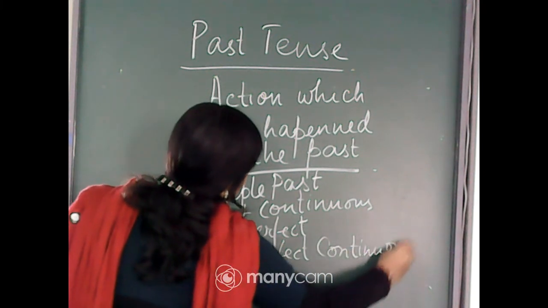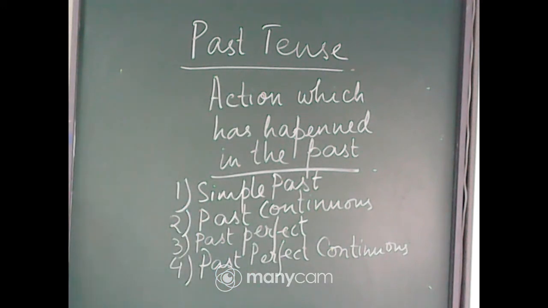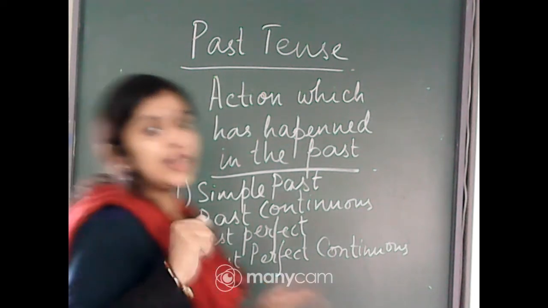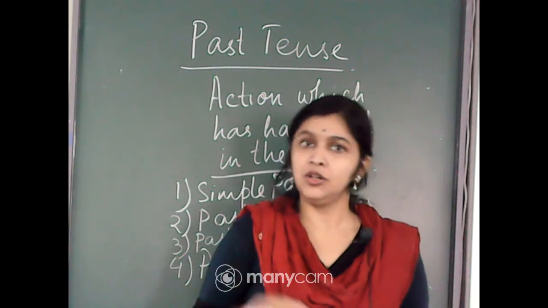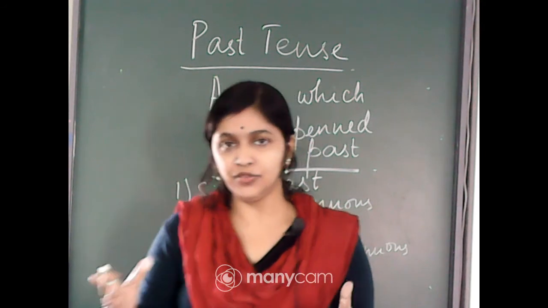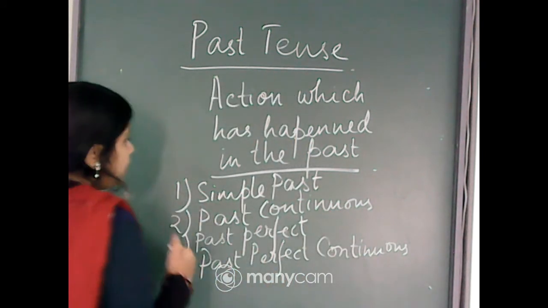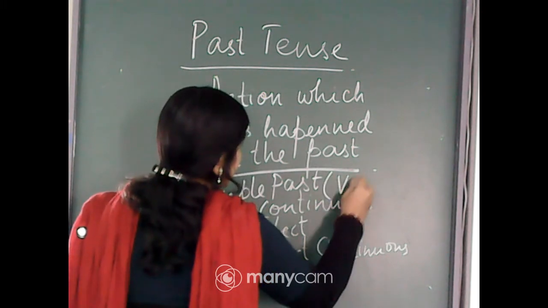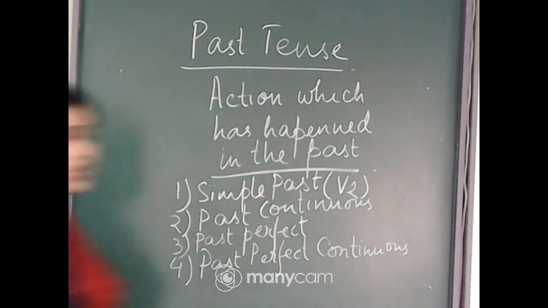So, simple past tense is used to denote an action which has occurred in the past. It is used for an action which has been completed in the past, or to express a habitual or regular action in the past. So, something which has already happened in the past, for that we use the simple past tense. And what is the form of the simple past tense? Simply the second form of the verb, V2.